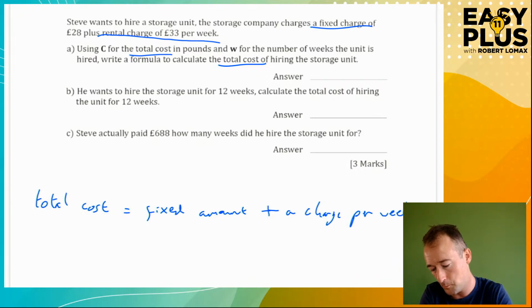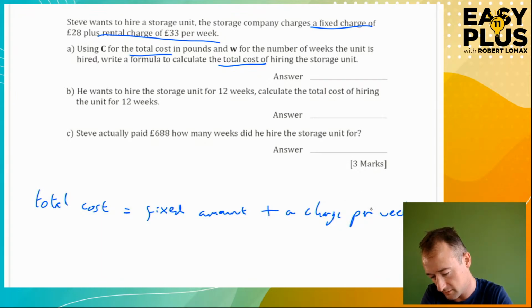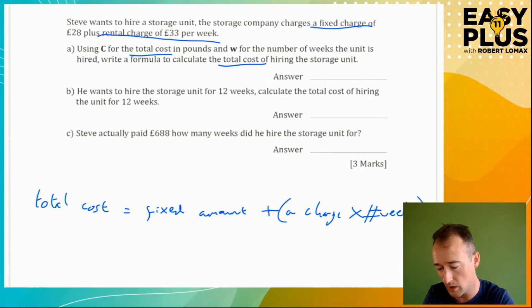Now per is kind of a magic word, because in this case it means times, a charge for every week. So rather than per, I'm going to write for every, so we translate English into maths: a charge times the number of weeks. Bodmas says you do the times first anyway, but I've written the brackets just to be clear.